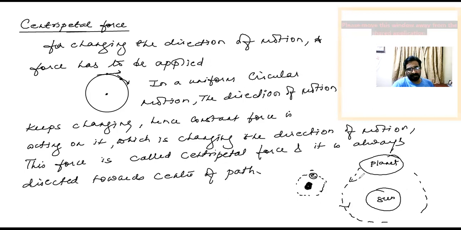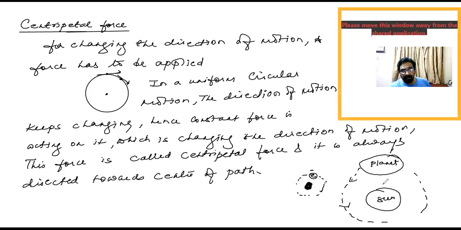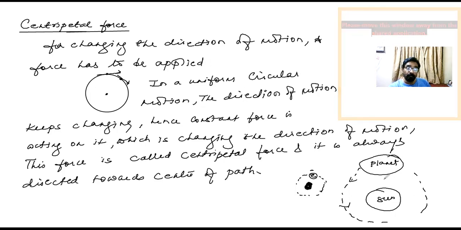But where does it come from? The sun is so huge that it exerts a gravitational force of attraction on the planet. This gravitational force of attraction is nothing but the centripetal force here. It keeps changing the direction of motion of the planet, and the planet is said to have a uniform circular motion.